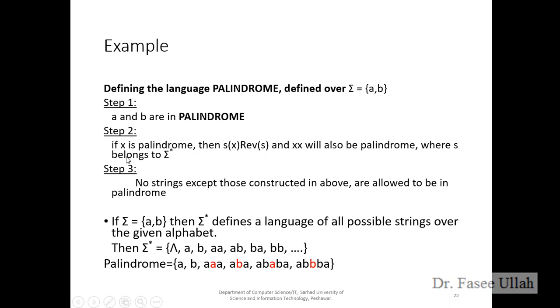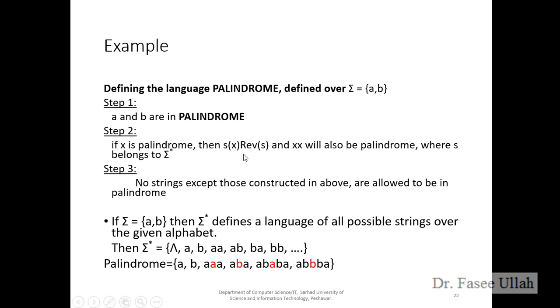So if x is a palindrome, then s of x s, or the reverse of s. What does it mean? If x belongs to A or B in the palindrome, and I write s x s, x could be A or B, right? If I reverse it, it will give the same meaning.